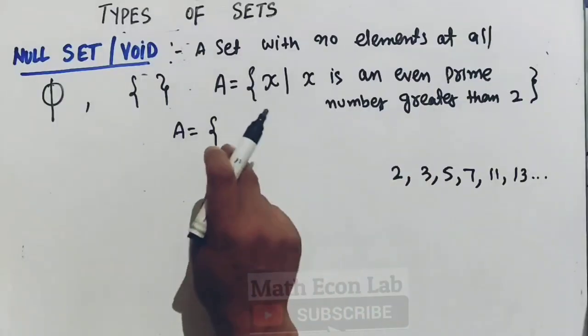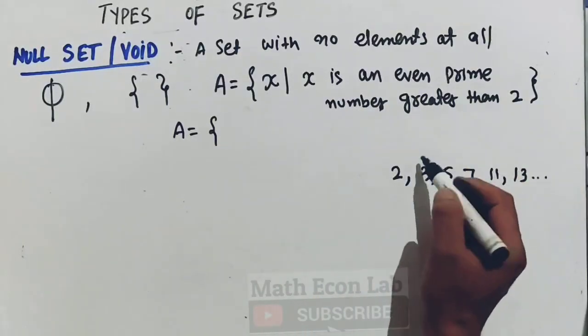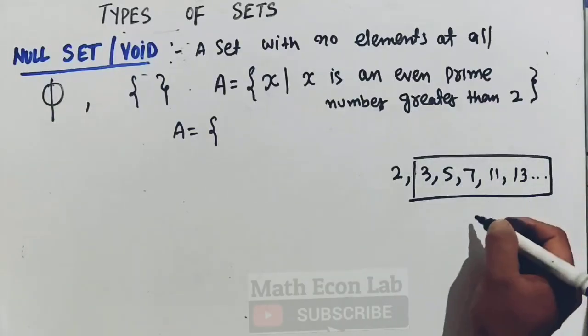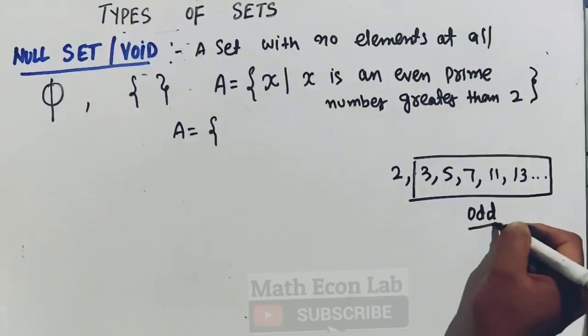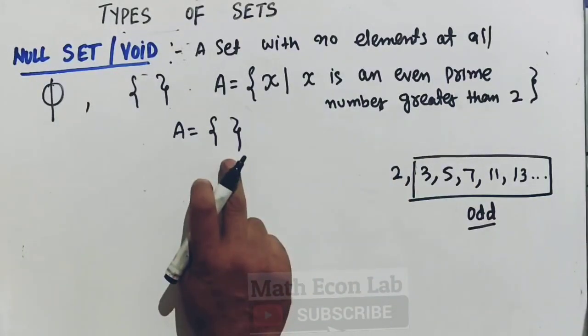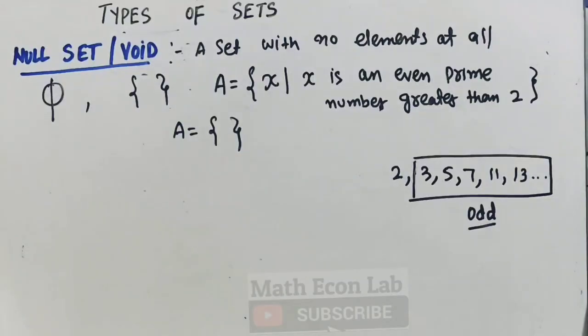Since we have to find the elements in the set where we have even prime numbers greater than 2, the prime numbers greater than 2 are all odd. So in this set we will have no element at all, because there is no prime number greater than 2 which is even. So A will be a null set here. This is an example of a null set.